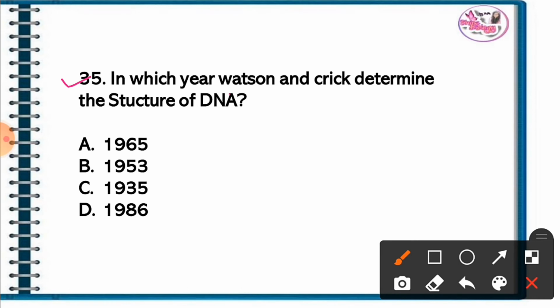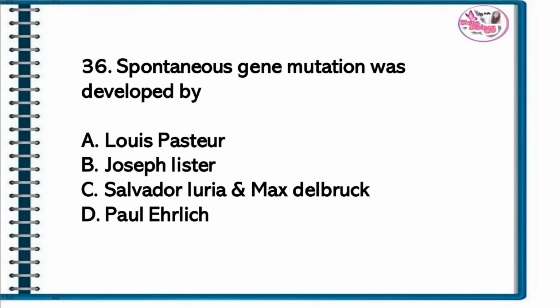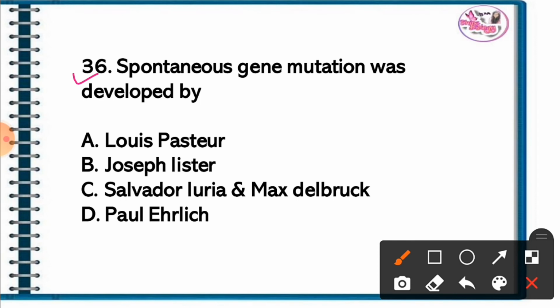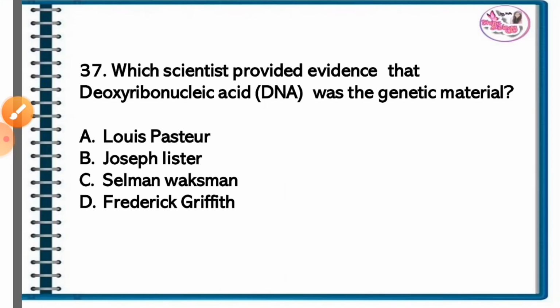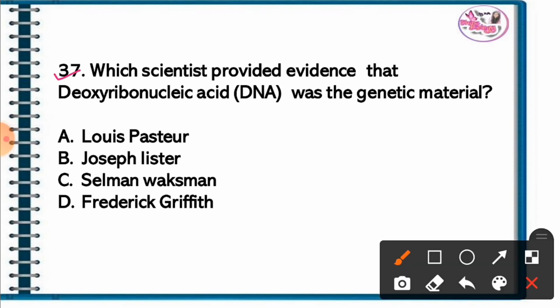Question 35. In which year did Watson and Crick determine the structure of DNA? The correct answer is option B. In 1953. Question 36. Spontaneous gene mutation was developed by. The correct answer is option C. Salvador Luria and Max Delbruck. Question 37. Which scientist provided evidence that deoxyribonucleic acid, DNA, was the genetic material? The correct answer is option D. Frederick Griffith.